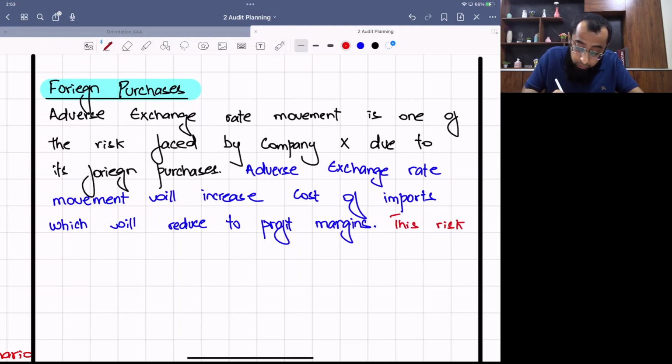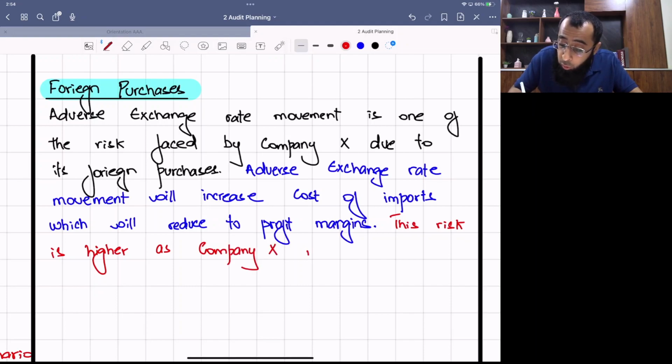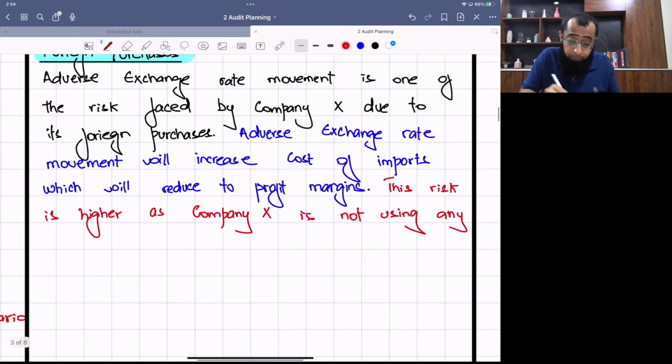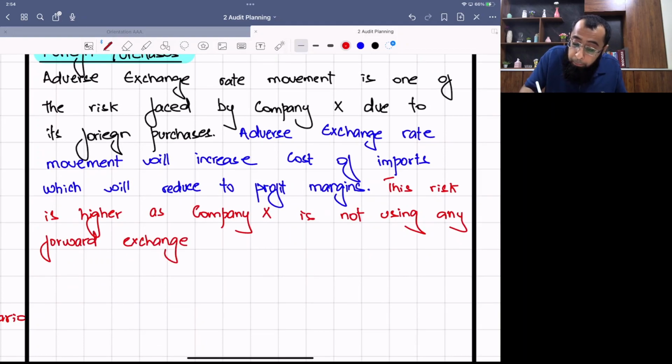This risk is higher as company X is not using any forward exchange contract or hedging technique to mitigate this risk.